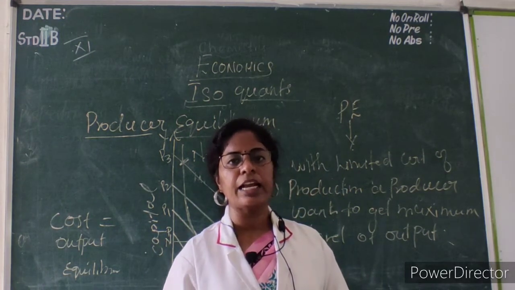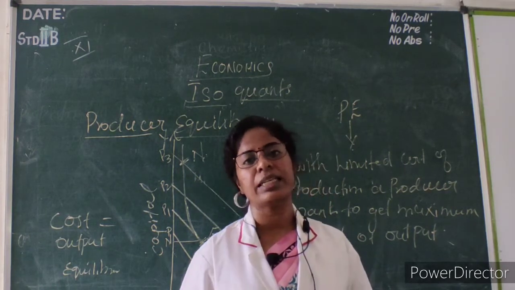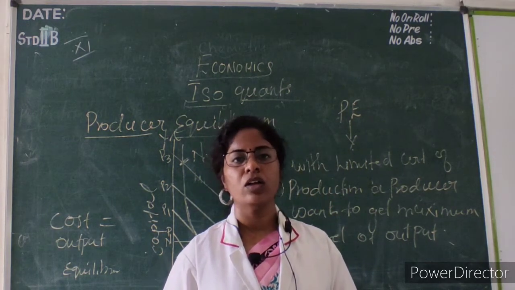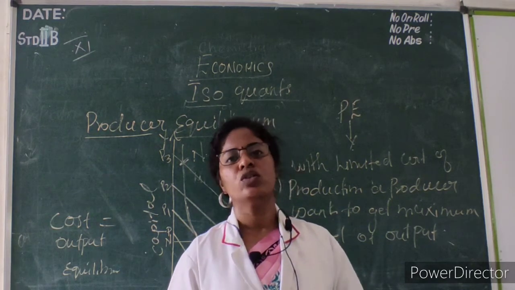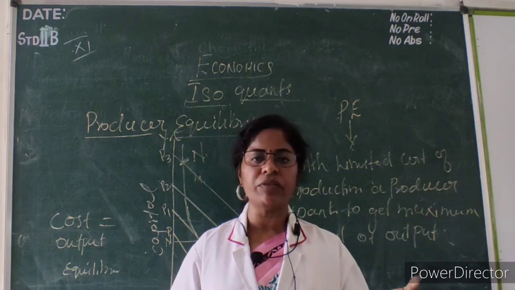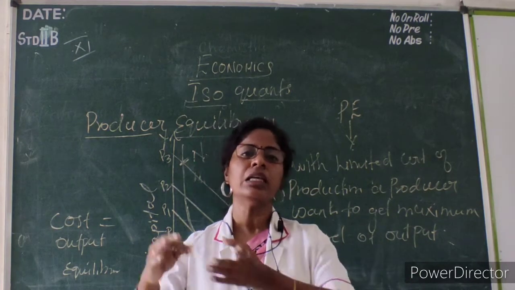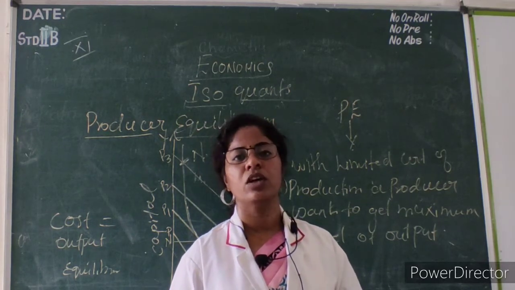Here they are taking two factors of production, one is labor and another one is capital. So both are in a constant manner. How much labor we take and how much capital we take, the same level of output we will receive.